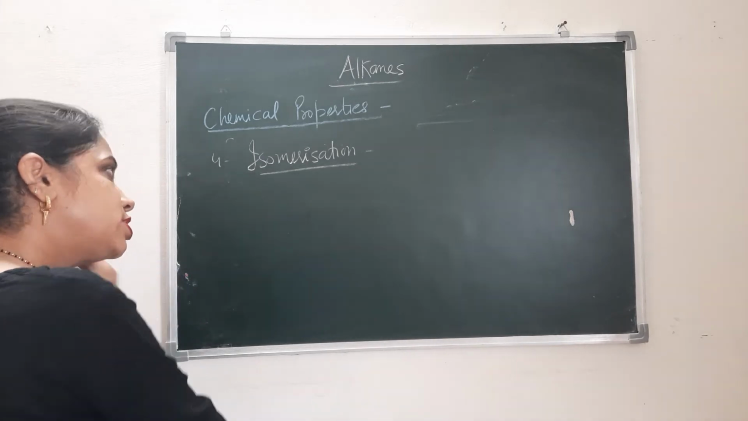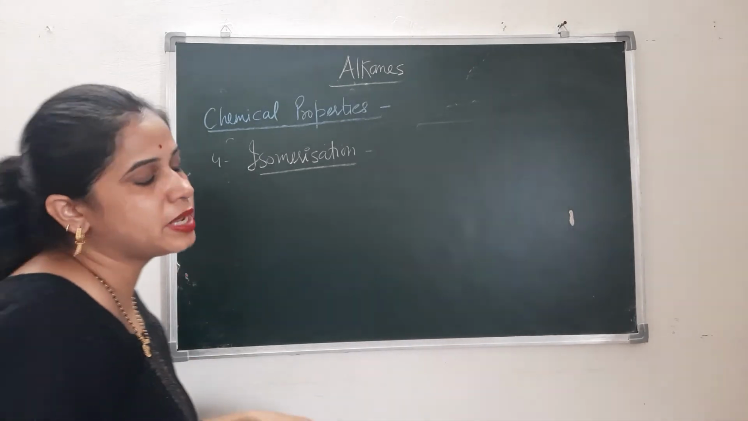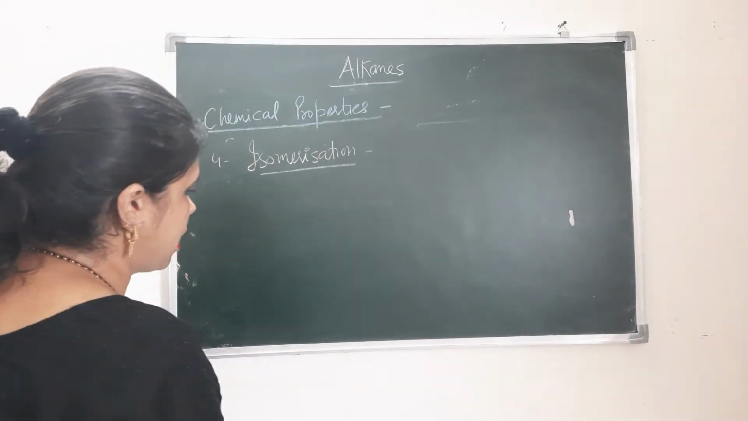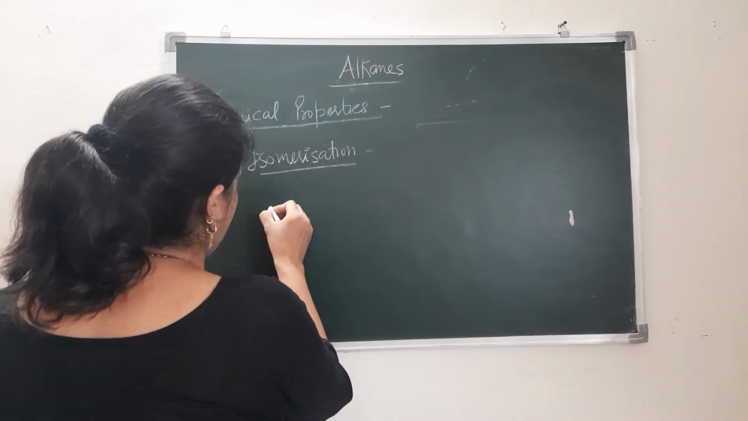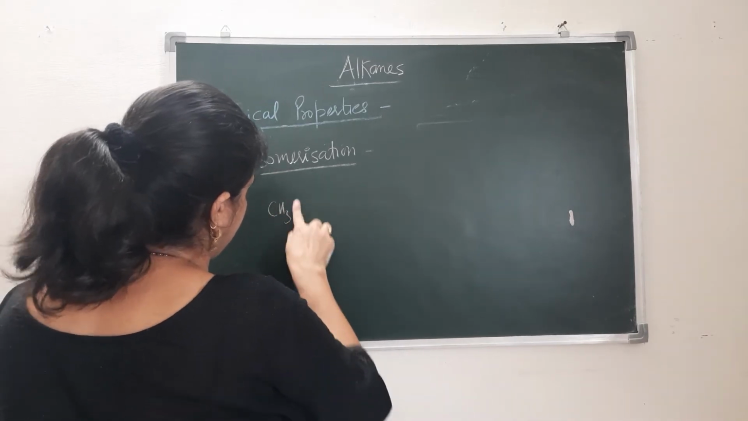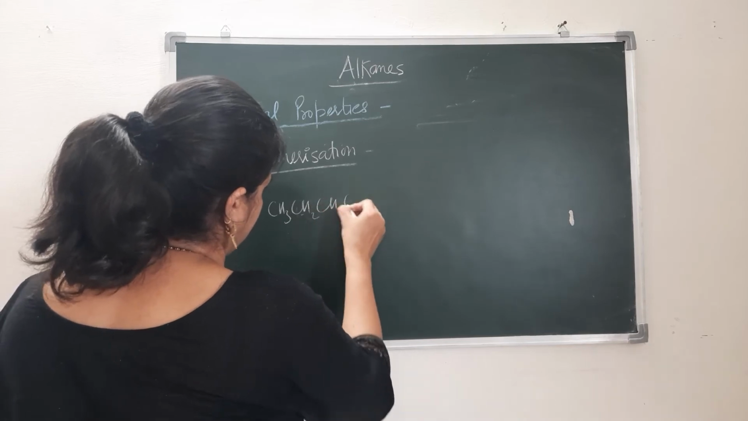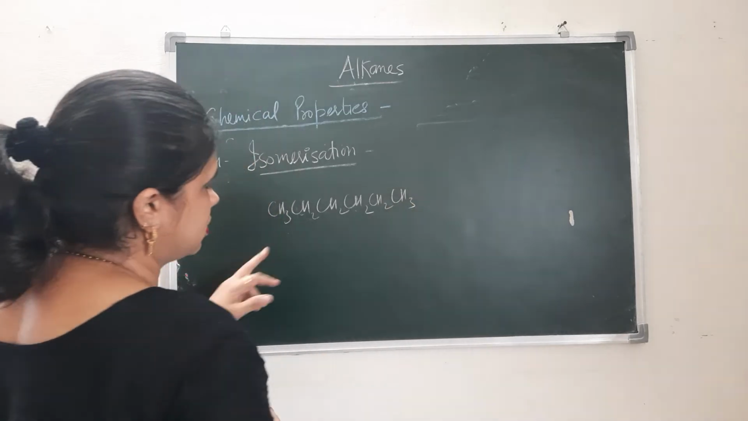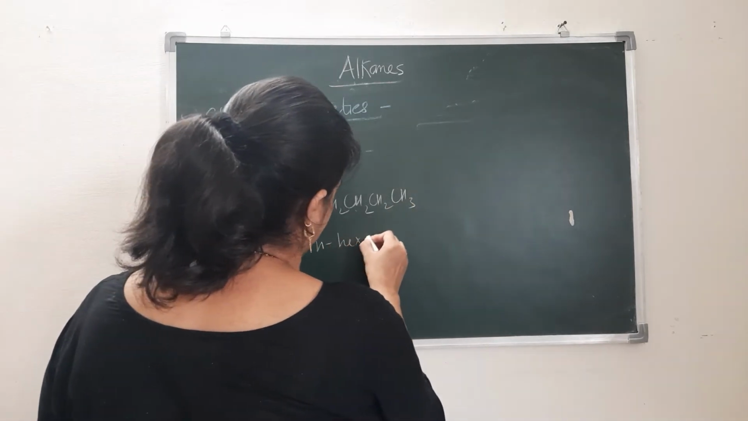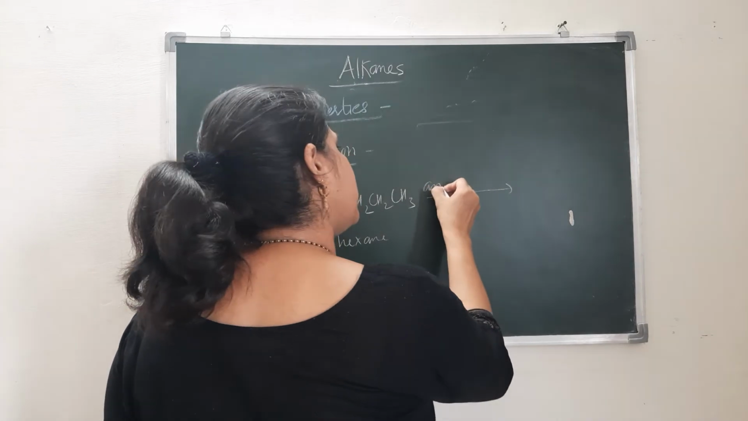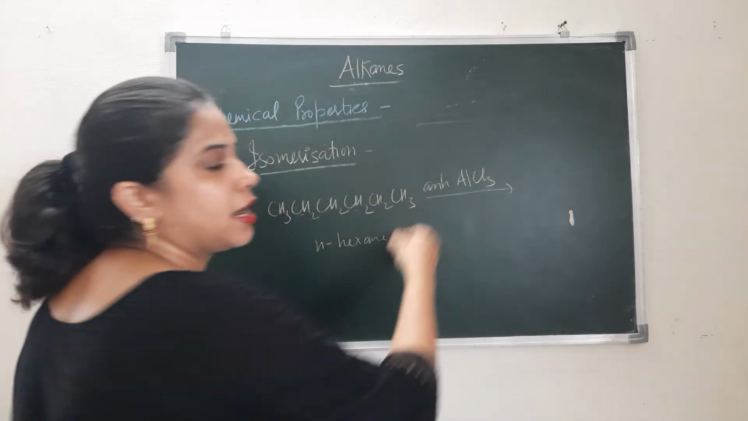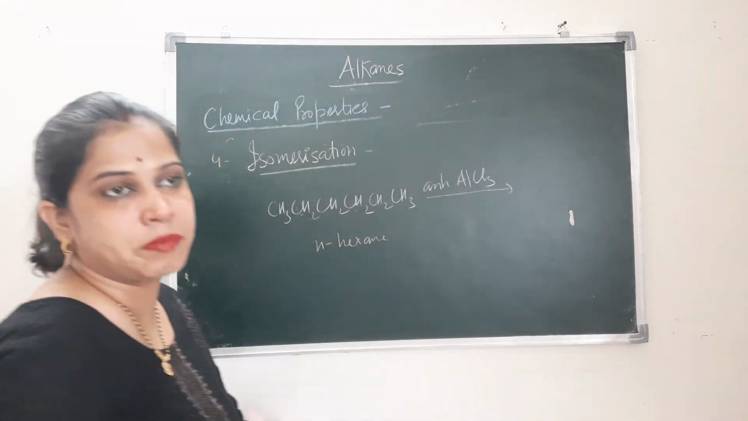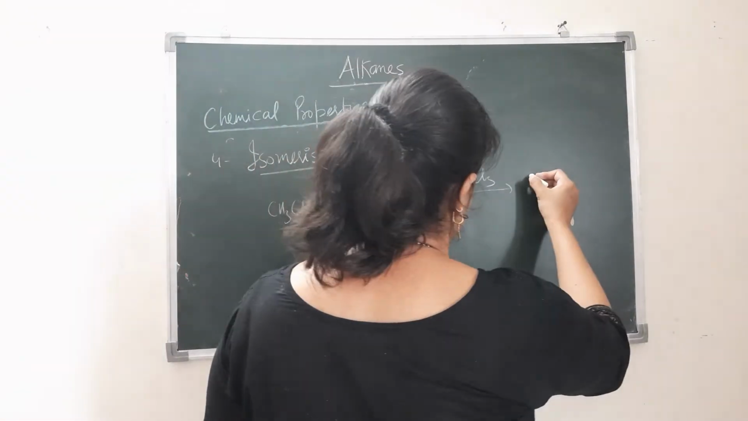So isomerization means the reaction in which isomers are formed, right? If I'm taking N-hexane, 1, 2, 3, 4, 5 and 6, and if I do the reaction in the presence of anhydrous AlCl3, aluminium chloride, then we will get a mixture of isomers.